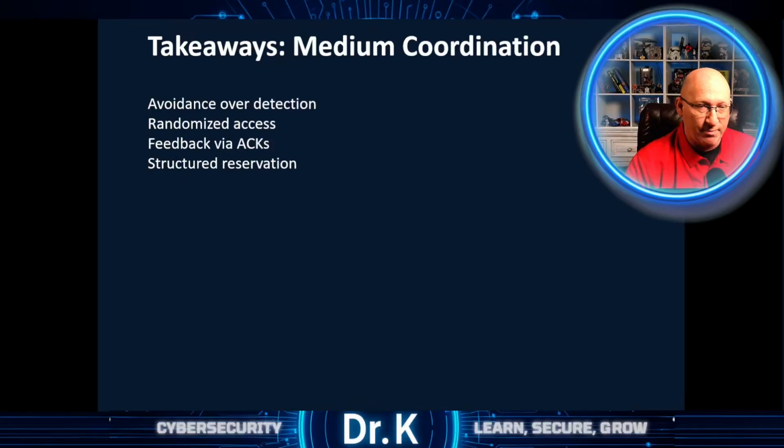Now, 802.11's MAC replaces collision detection with structured avoidance. Carrier sensing, random back-off, acknowledgements, and RTS/CTS work together to manage the shared medium in which Wi-Fi operates. These mechanisms are far from perfect, but they dramatically reduce our collision probability. The design reflects the physical constraints we studied earlier.